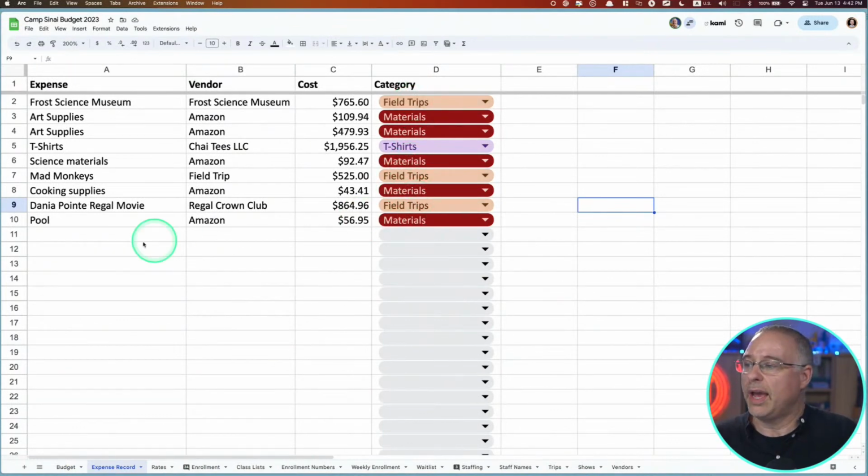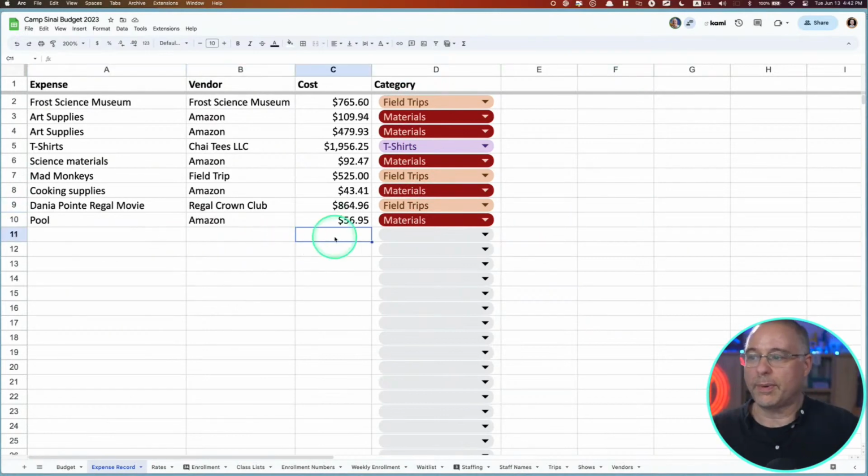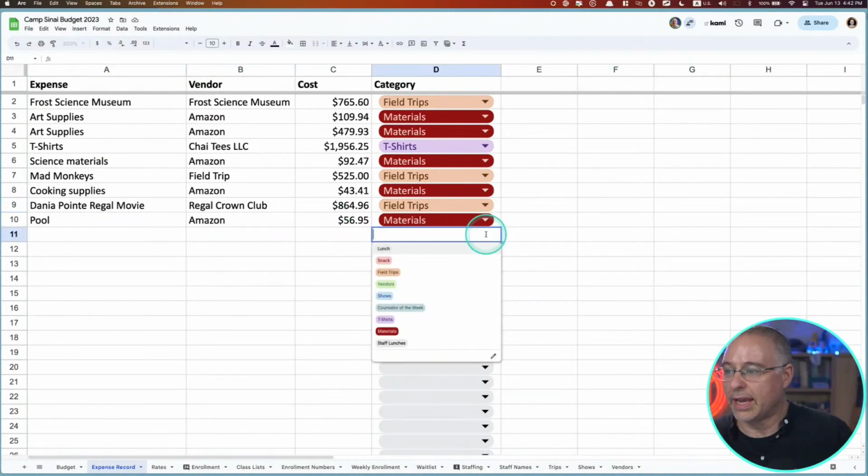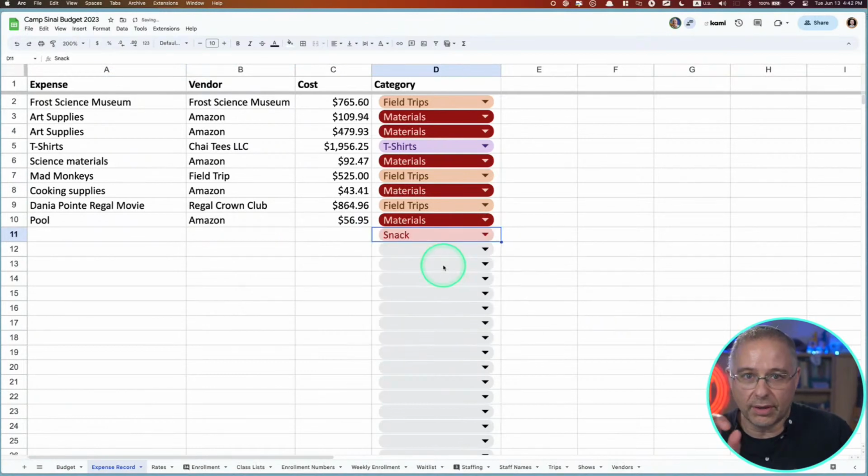So I can now enter them all here. I don't have to worry about doing any addition or anything. As soon as I choose the area here, the category, it's going to automatically update that over on the budget side. And that's all because I just asked ChatGPT, what's the formula for that?